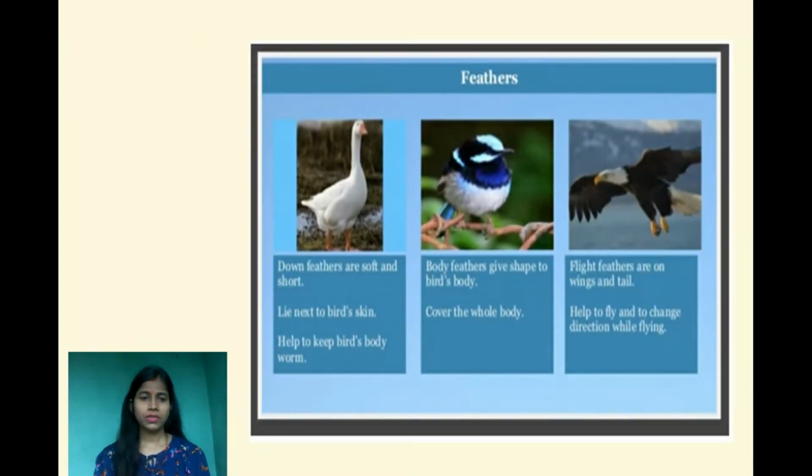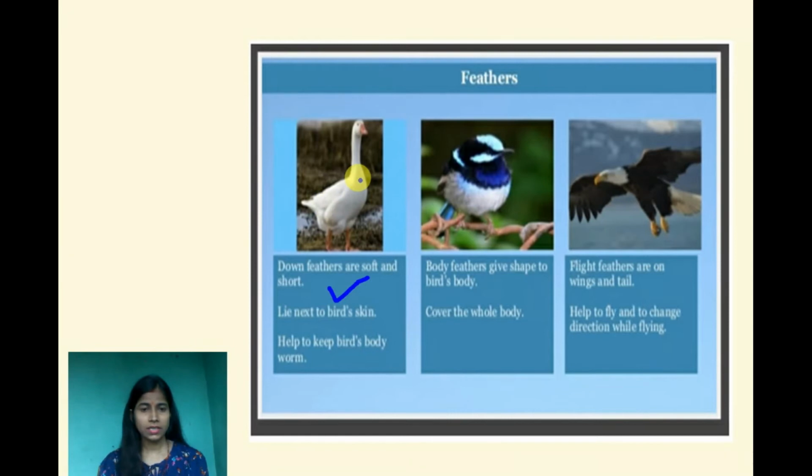Let's discuss feathers with an example. The first one is down feathers. So, what are down feathers? Down feathers are soft and short. They lie next to the bird's skin.